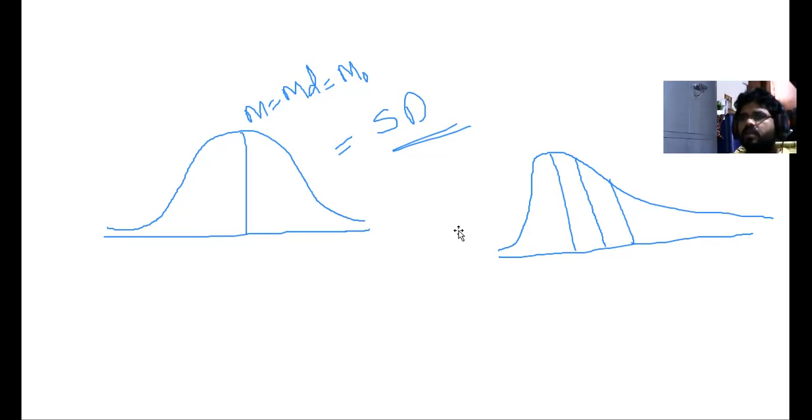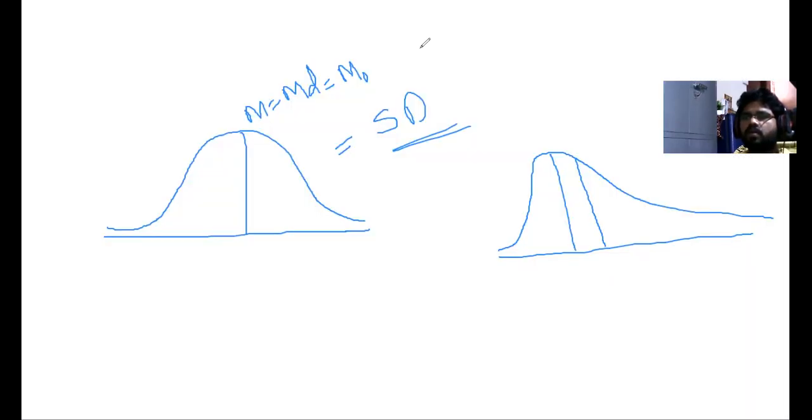When the values of mean, median, and mode are not equal, then the distribution is said to be asymmetrical or skewed distribution. A skewed distribution can be either positively or negatively skewed.